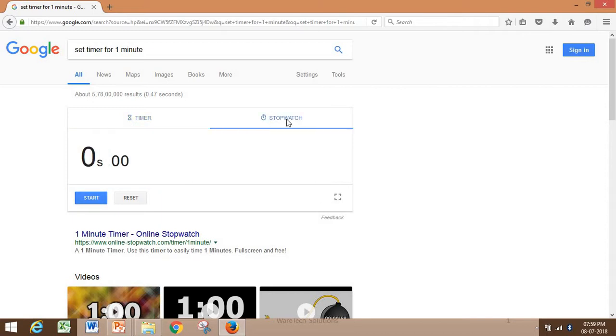At the same time we are getting the stopwatch here, and I am going to start the stopwatch, stop, and again start, stop, and reset. Now I am going back to the timer. Still 25 seconds remaining.